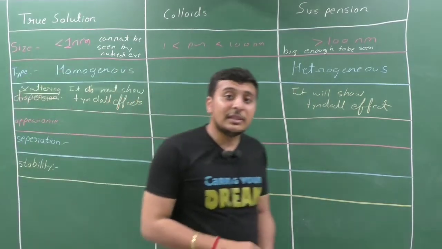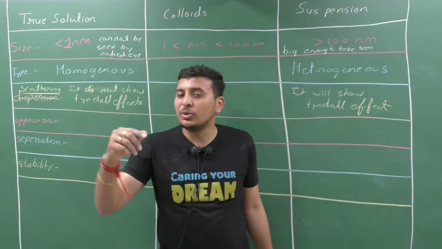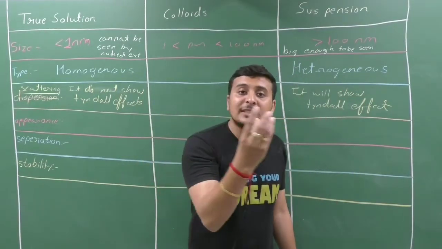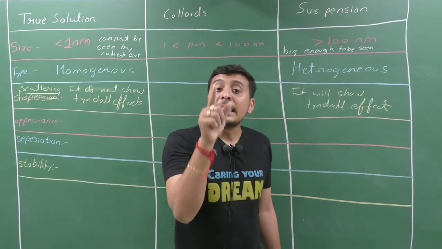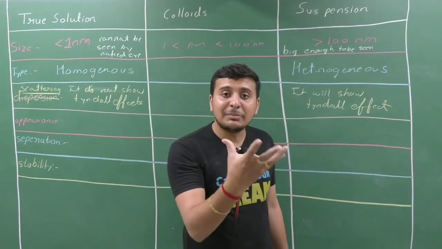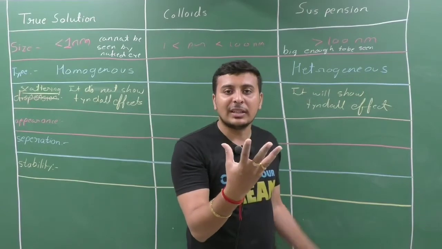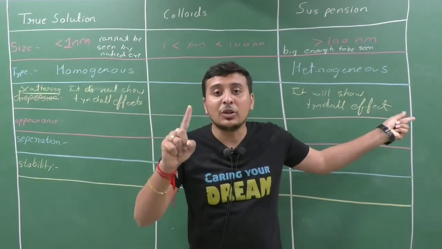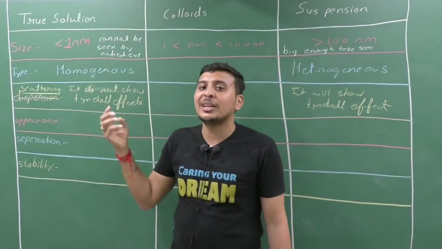During the summer season, when there is a small hole on the window and light is entering, then we can see the path of light. We can see the dust particles moving in that light. That effect is known as Tyndall effect. Why? The dust particles are big enough to scatter a beam of light. The gaseous particles are not visible because they are too small to scatter a beam of light.